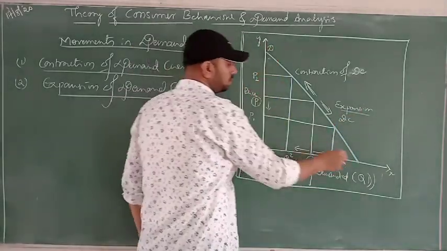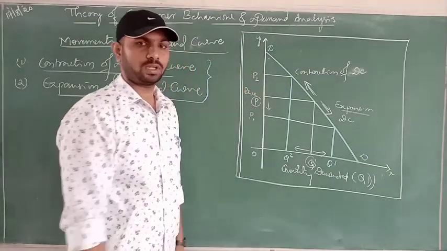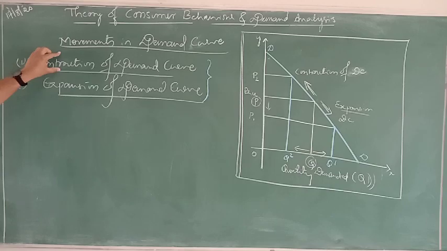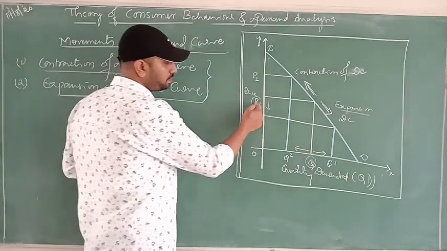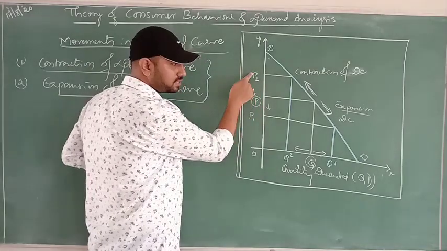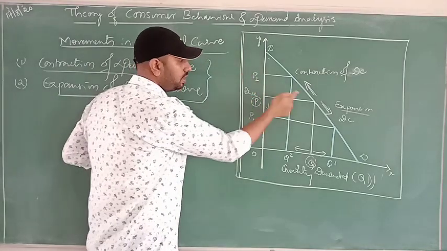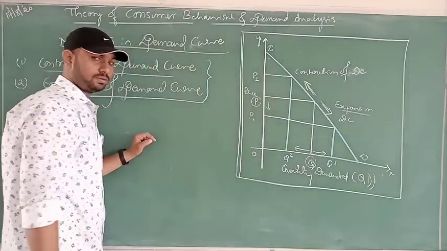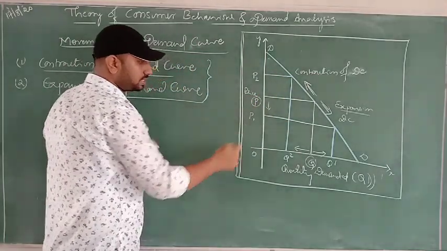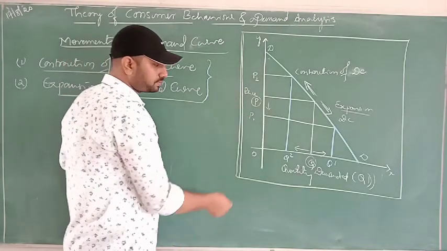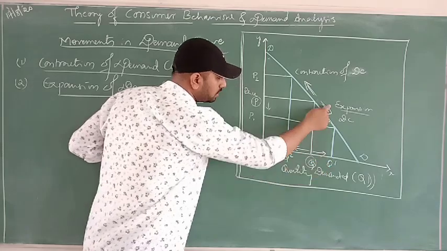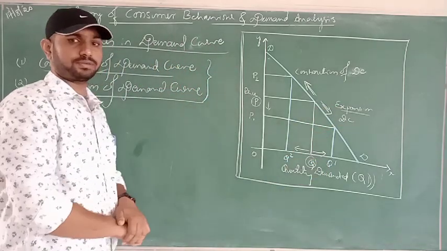This is D, where D means demand curve. Then how many movements are there? Two movements: first, contraction of the demand curve, and second, expansion of the demand curve. Contraction occurs only when the price increases from the existing level to a higher level; then demand for the commodity decreases, and this is called contraction of demand. When the price decreases from P to P1, demand for the commodity increases from Q1 to Q2, and this is called expansion of demand. Are we clear?